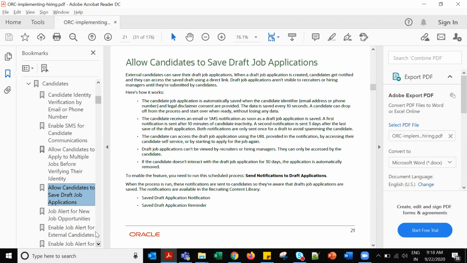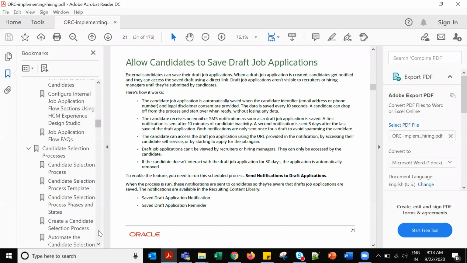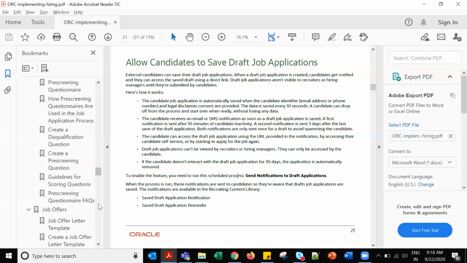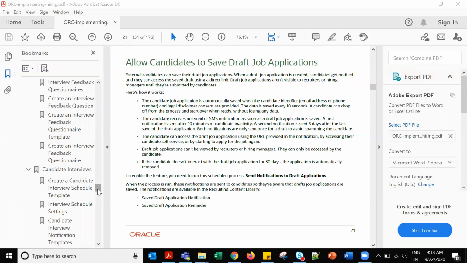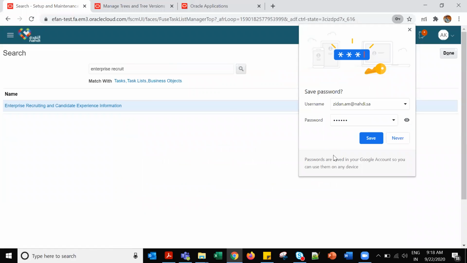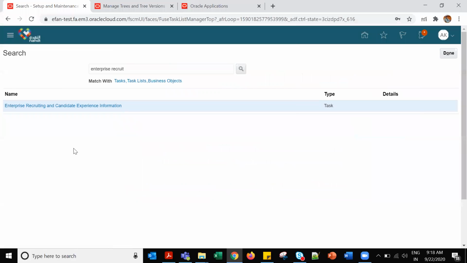Those are the setups, and the rest we will take tomorrow. Next we'll cover tomorrow. Just do your hands-on on this so that you can again and again open the application and it will be fed in your brain. Because at interview time it may not come to your mind automatically. Again and again, when you go into the application, it will be easy for you to remember.